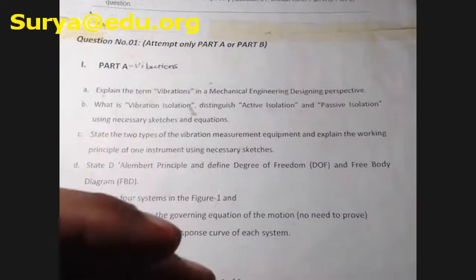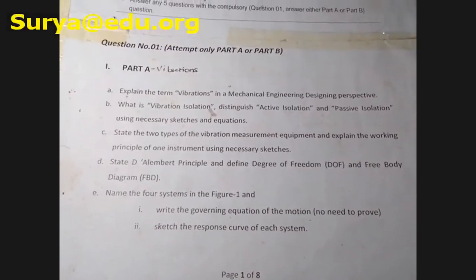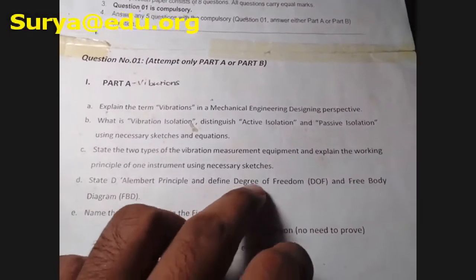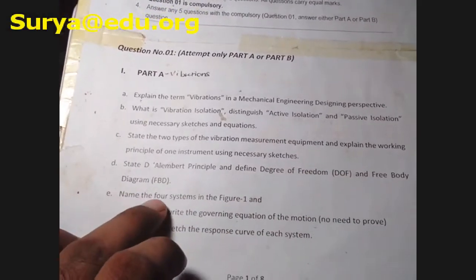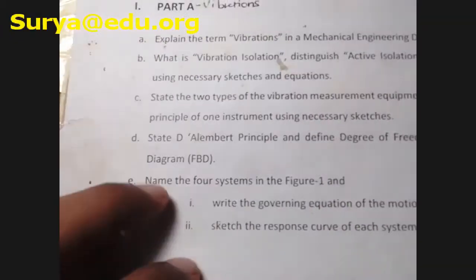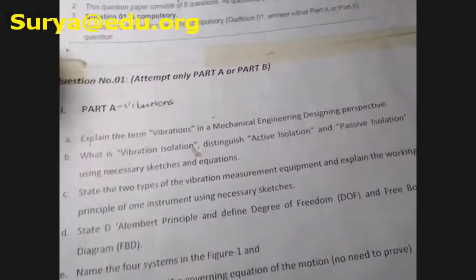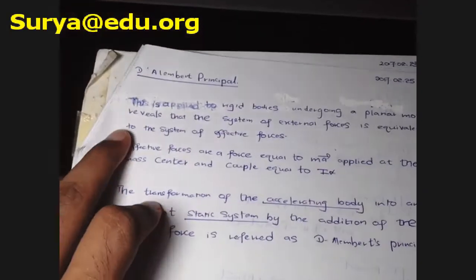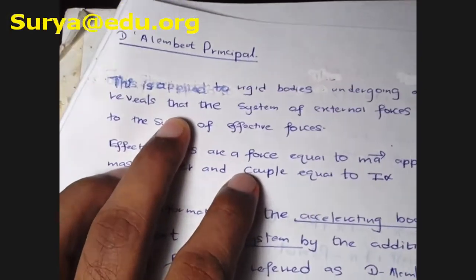You know, degree of freedom is like the different independent axes of motion. So state D'Alembert principle and define degree of freedom and free body diagram. Okay, define free body diagram. Okay, let's see the answer for that. This is the question, part D, right? It's easy, guys, not hard. As you can see, D'Alembert principle. Okay, so what do they say?